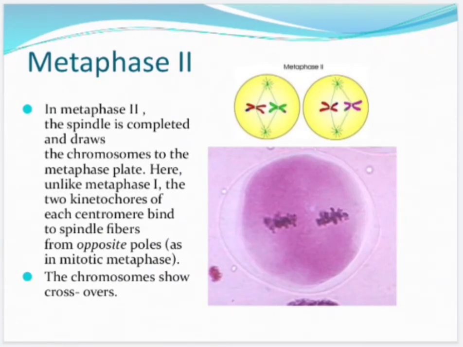Now metaphase second. In metaphase second, the spindle is completed and draws the chromosomes to the metaphase plate. Here, unlike metaphase first, the two kinetochores of each centromere bind to spindle fibers from opposite poles as in mitotic metaphase, and the chromosomes show crossovers.